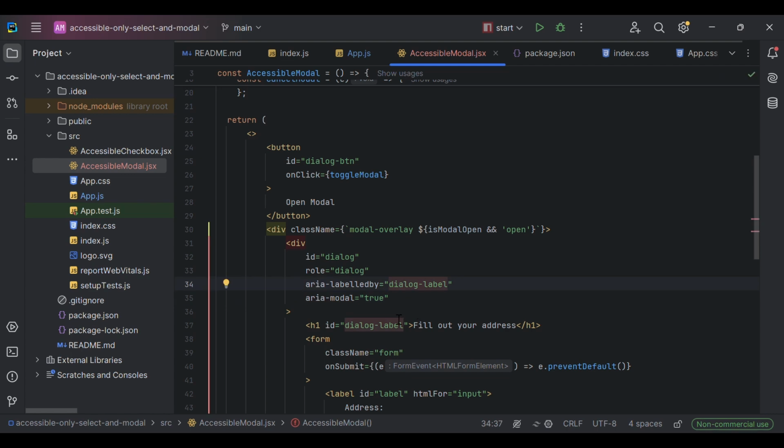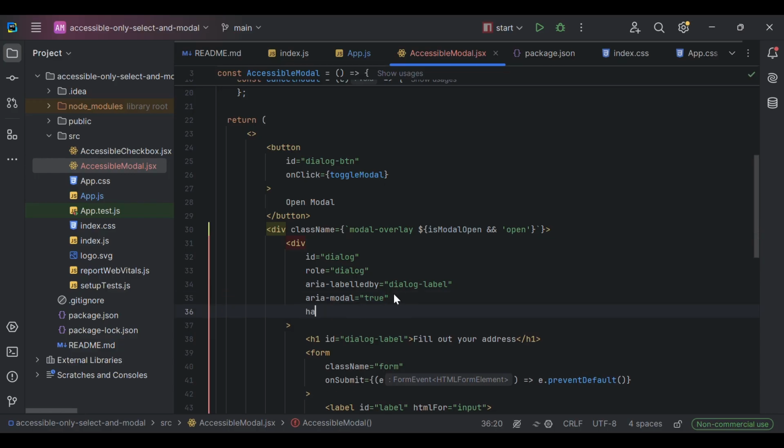Let's see how to implement key down. So as a whole, we can try and implement on key down on our div, because some linters might throw an error after that, or warning saying that you can't implement on key down on div.